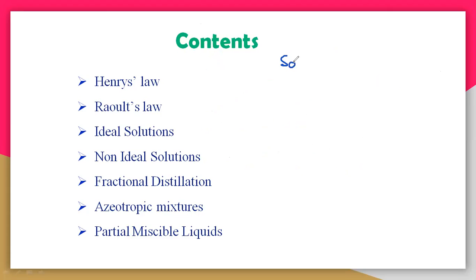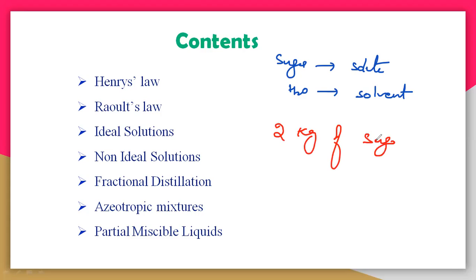Most of the time, sugar is generally dissolved in water. So sugar is generally a solute, and water is the solvent. But this is not 100% correct, because sometimes water may be a solute and sugar may also be the solvent. If you take 2 kg of sugar and only 10 ml of water, see what happens here. 2 kg of sugar means plenty of sugar is there, and 10 ml of water is very little.